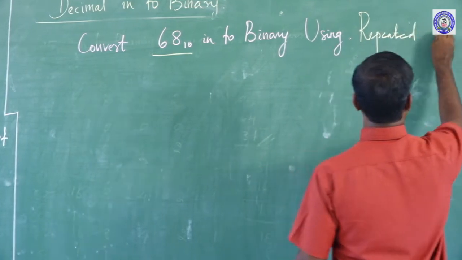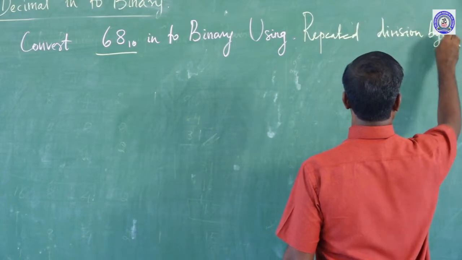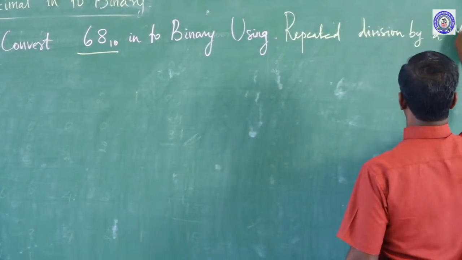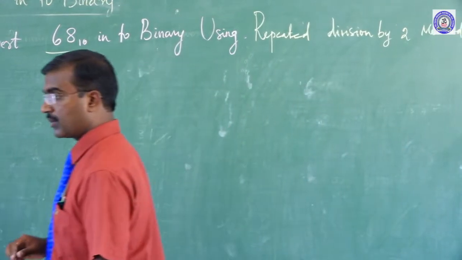This is the repeated division by two method. Sir, how can we do this sum, sir?